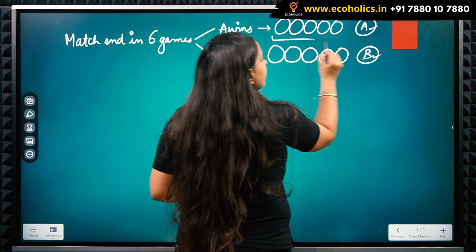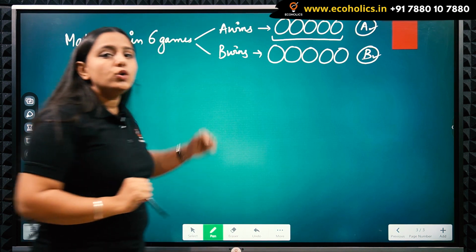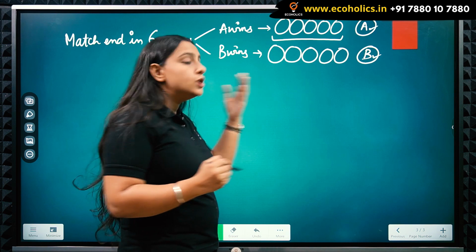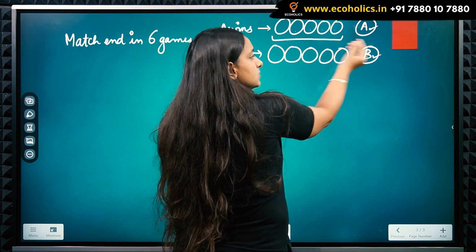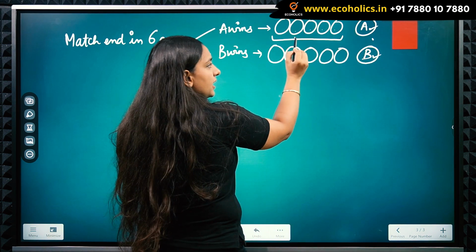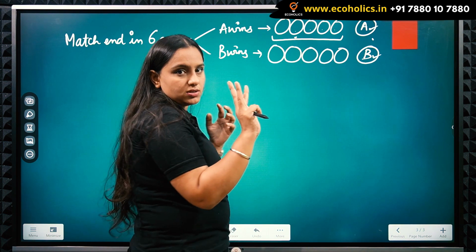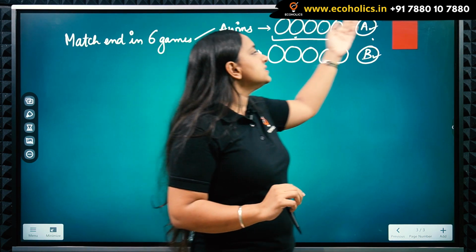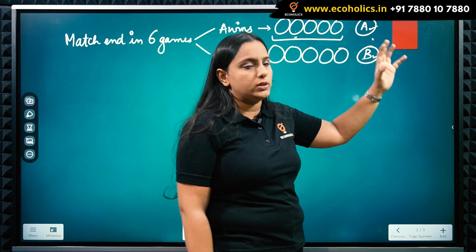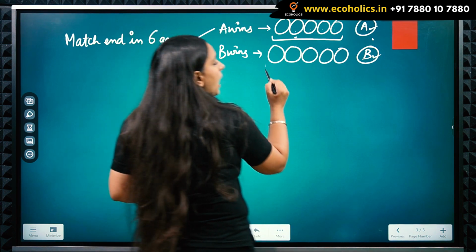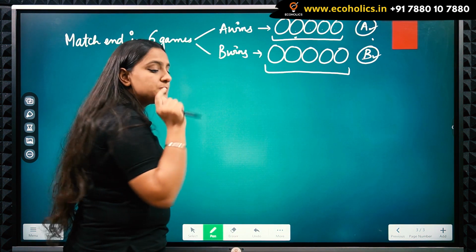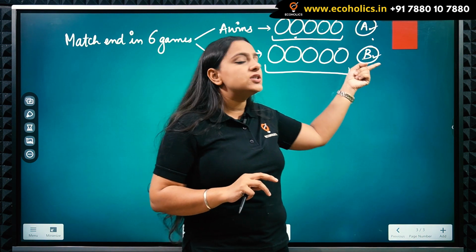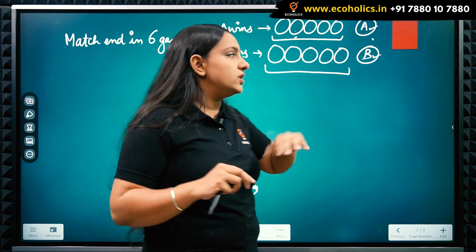So out of these 5 remaining games, what do I need? My player needs 4 games to win. One is won here as the 6th game, so player A needs 3 games to be won in the first 5, so that he wins the 4th game at the end and wins the whole series. Similarly for B, out of these 5 previous games, B needs to win 3 games, so that with the 4th game at the end he wins the series.